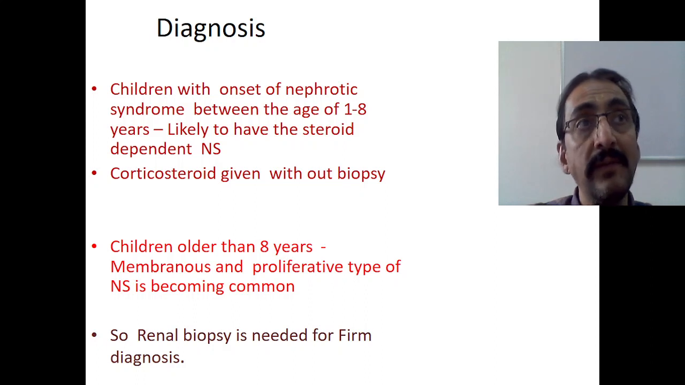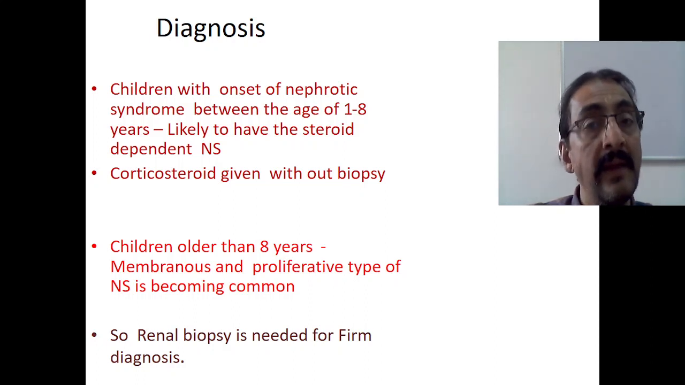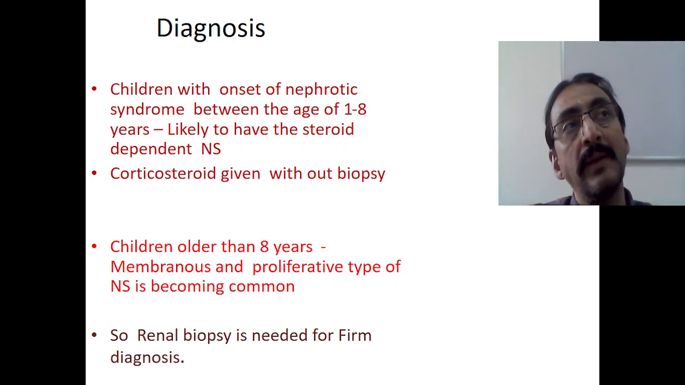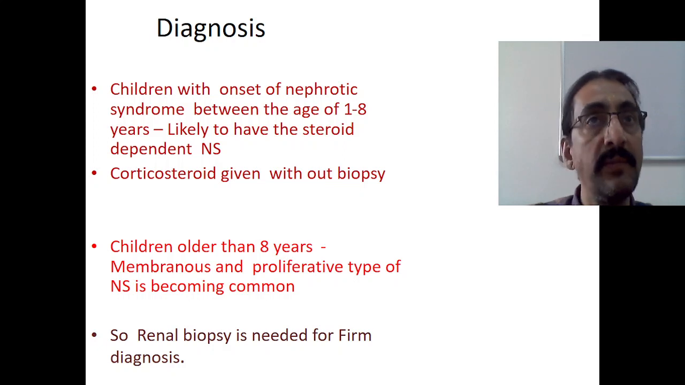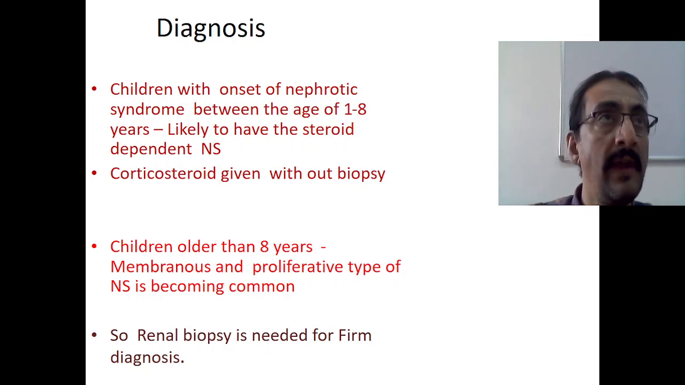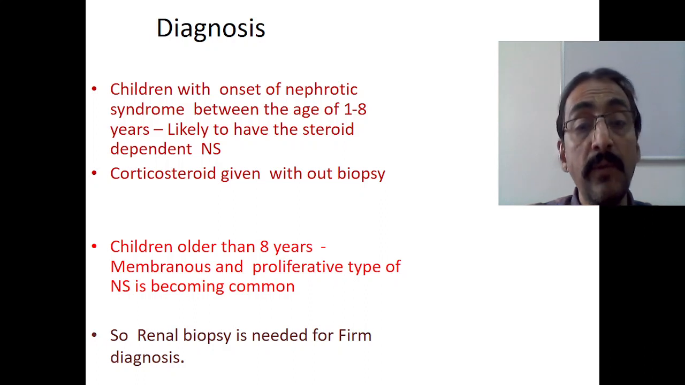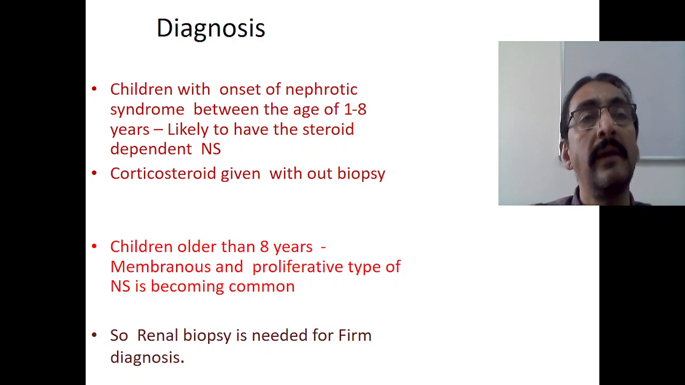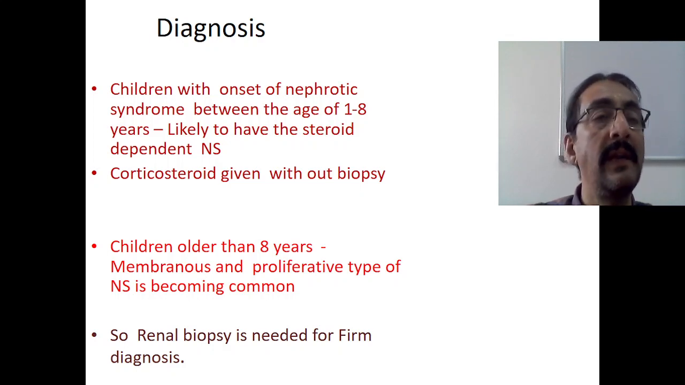Minimal change nephrotic syndrome is usually common in the early part, 1 to 8 years. But if the onset is later, older than 8 years, then probably it is not minimal change, and we have to think about other varieties of primary nephrotic syndrome, like membranous and proliferative types. So renal biopsy is needed for a firm diagnosis. In the second case, when nephrotic syndrome occurs after 8 years, you have to go for renal biopsy before initiating any treatment. But in the first case, there is not much need for a renal biopsy.